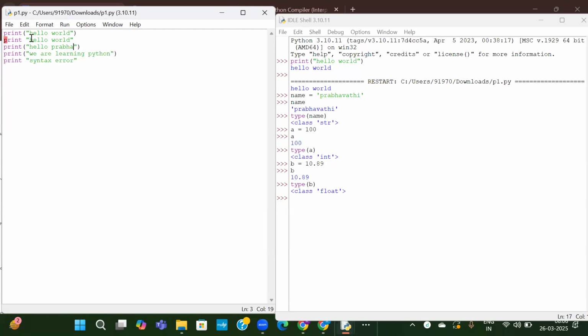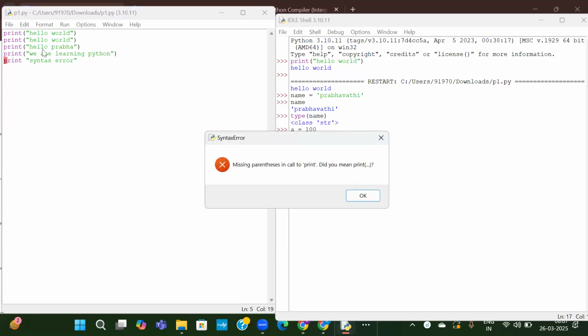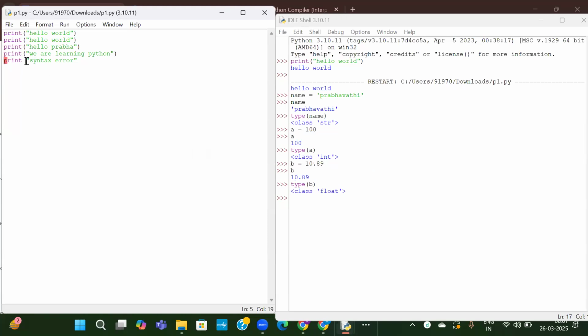Now I will correct this syntax. Second line, I will correct it. So now it is showing the fifth line. Wherever it detects an error the first time, the execution stops there itself. Not only syntax errors, any logical errors also, it will stop execution there itself. Now I'll correct this as well.